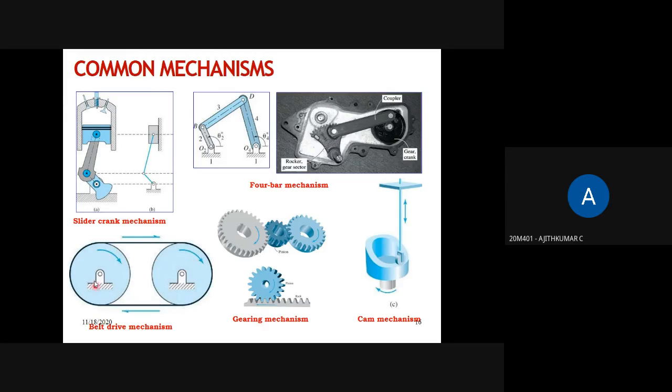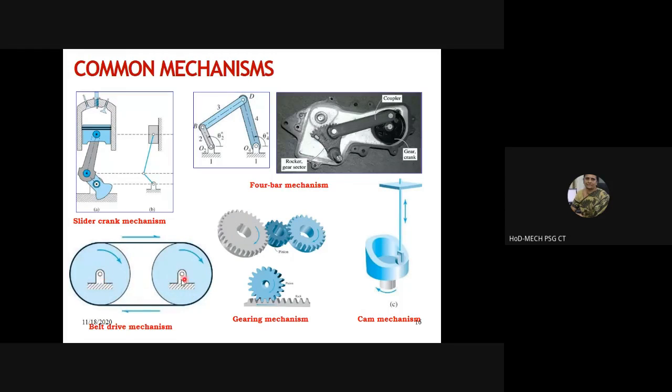It's a belt drive mechanism. Again, the input is given to one of the pulleys. Input will be given to this shaft. So this pulley will be rotating, and this motion will be transferred onto the belt. And then that belt will impart the motion to the output pulley.